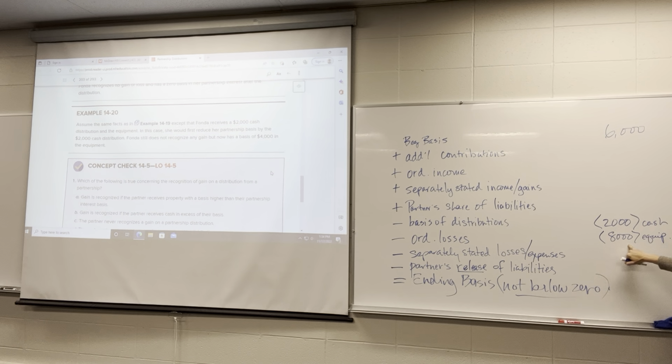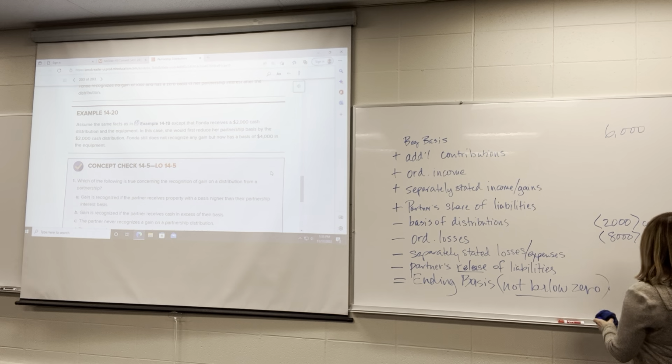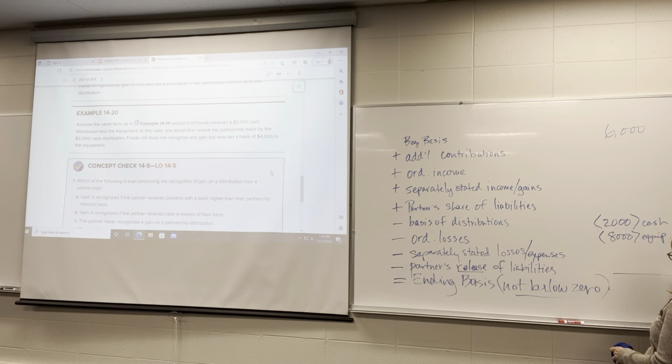So she's at $4,000 minus the $8,000, that takes her to a negative $4,000 due to the equipment. She's not going to claim this as income though, because it was caused by a property distribution. What's going to happen is this $4,000 is going to reduce the basis in the equipment that she's receiving. So it's going to attach to that equipment.